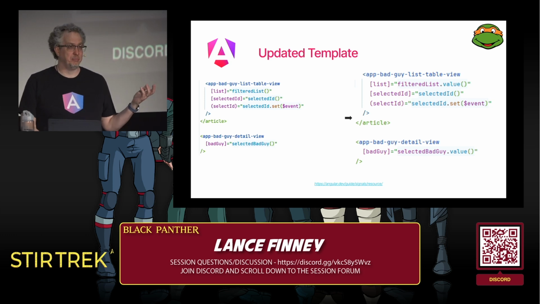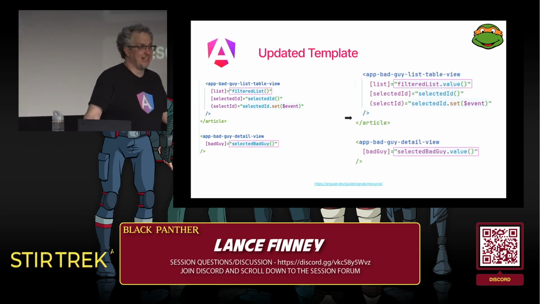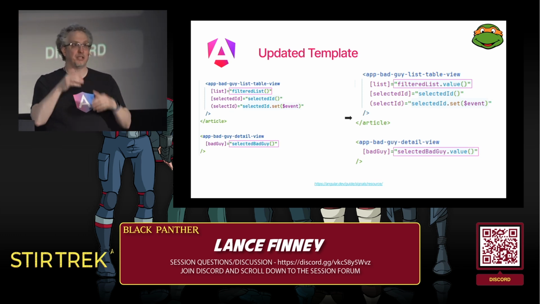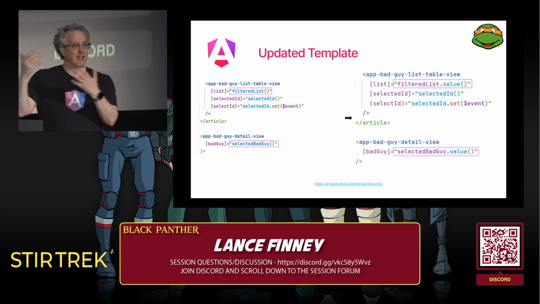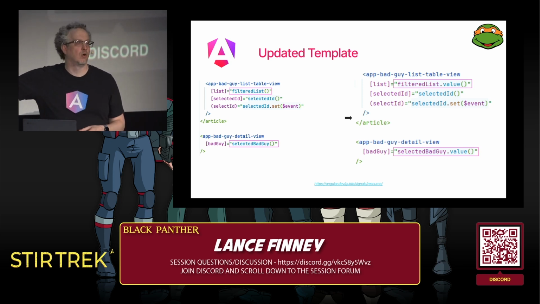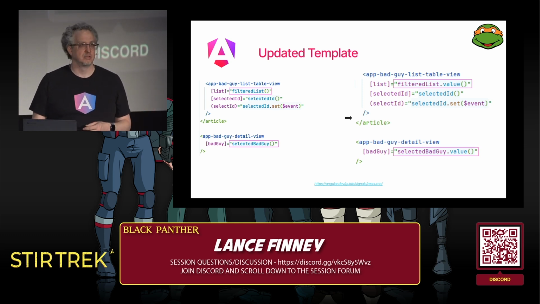How does this change our template? Well, the two things that previously used parentheses to get the value out of the signal now do .value parentheses to get the value of that signal that's inside the resource. And if we wanted to do a spinner or an error, it's a lot easier now than it was before. Michelangelo didn't do error handling. Bad Michelangelo.